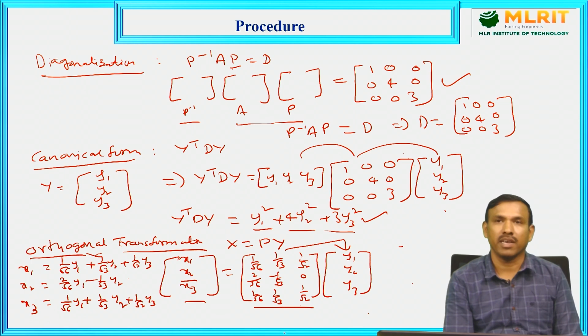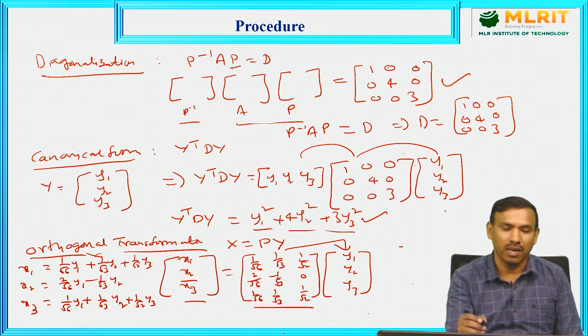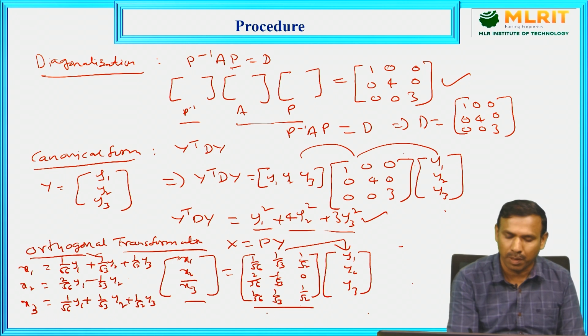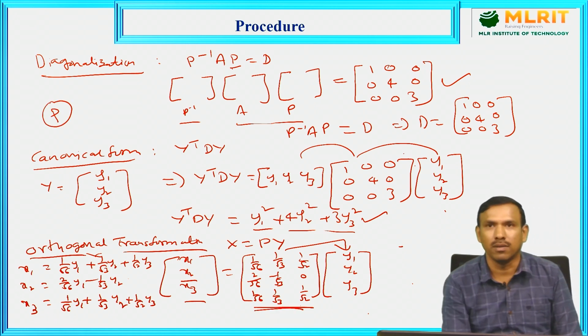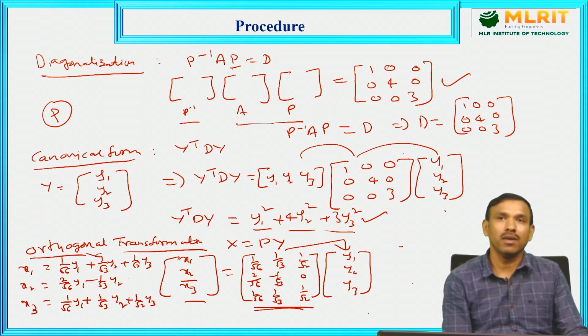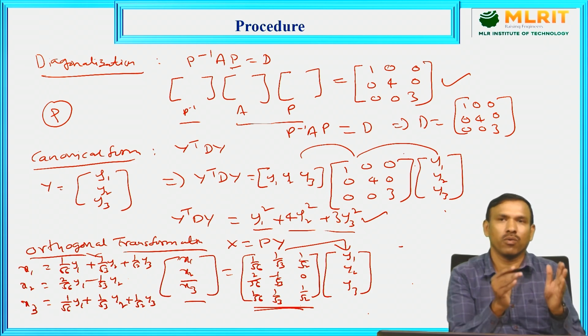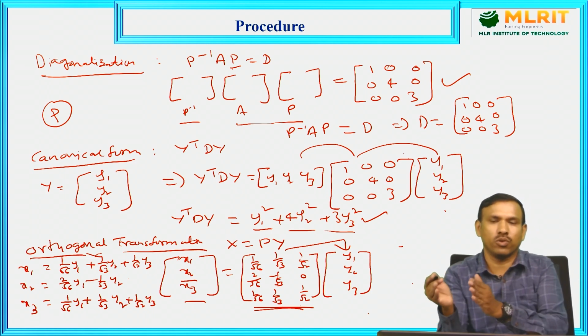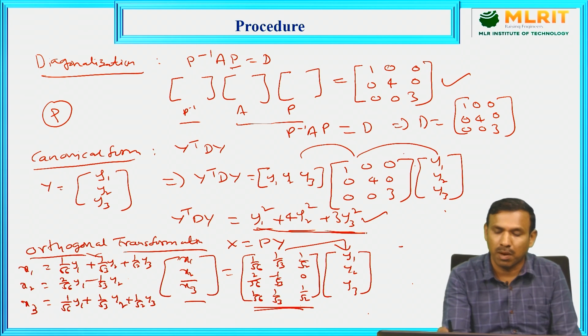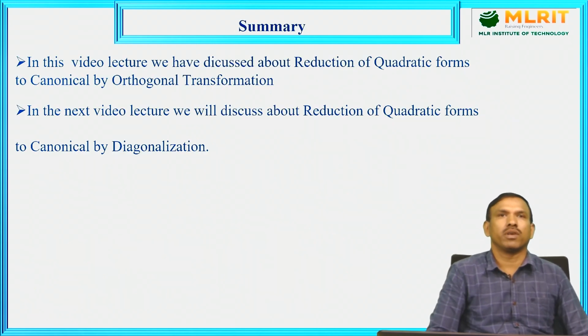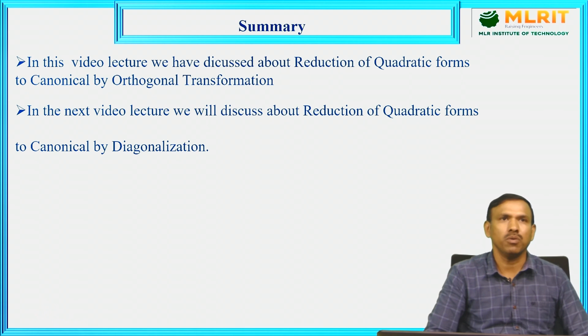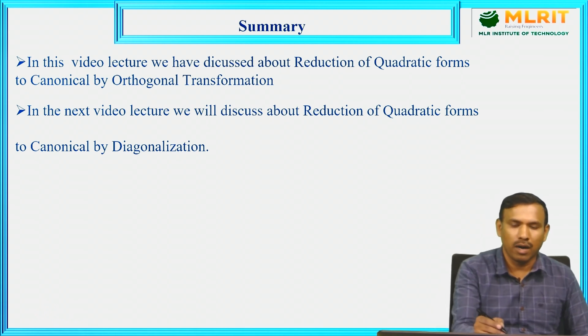So clearly we explained the orthogonal transformation. The concept is that the matrix P, which you are transforming with, must be orthogonal. That is called orthogonal reduction. One quadratic form is given, and we reduce it to canonical form, which is called the sum of squares form. In this video lecture we have discussed the reduction of quadratic form to canonical form by orthogonal transformation very clearly.